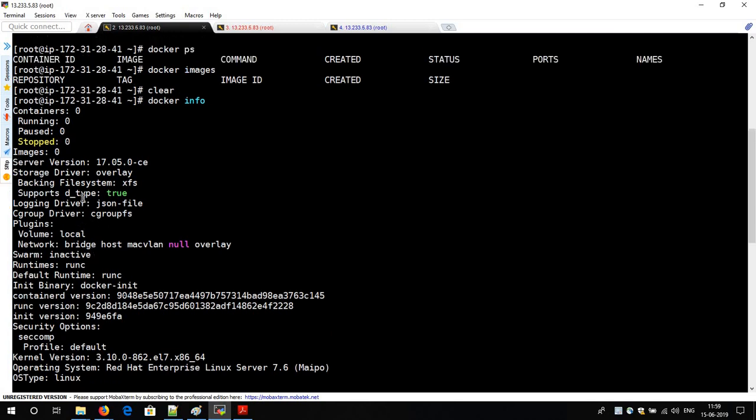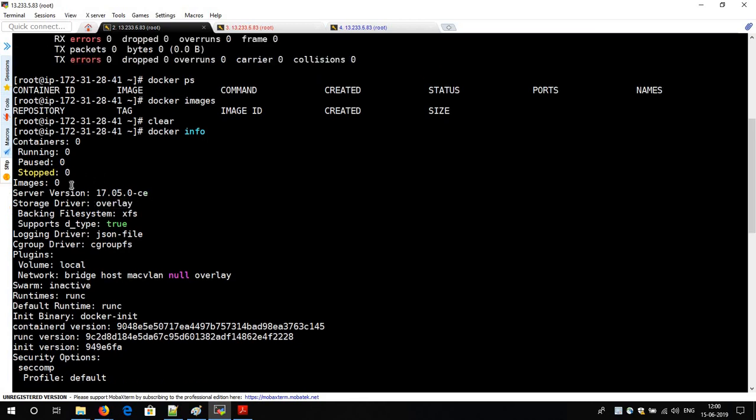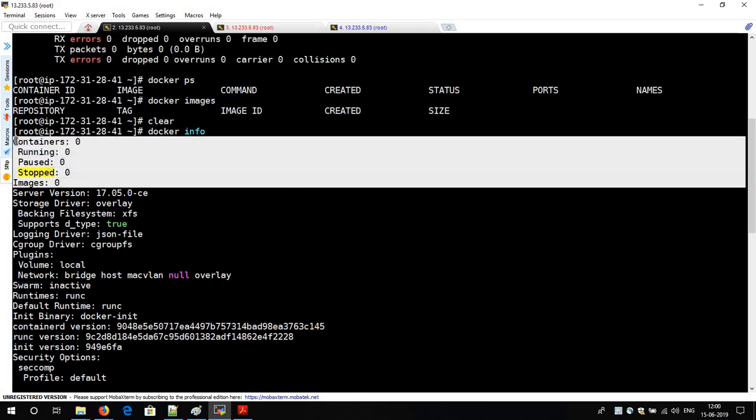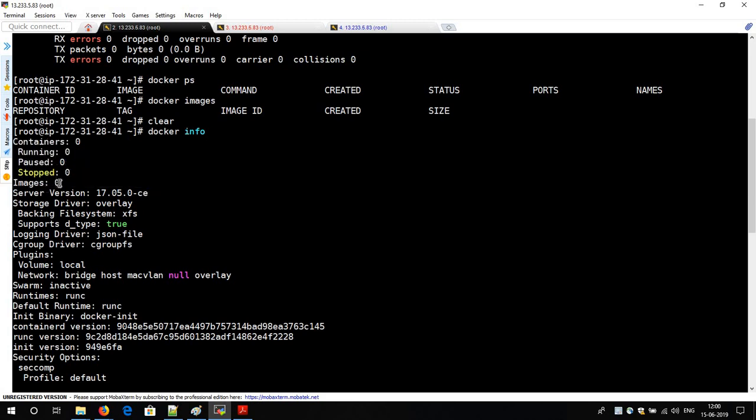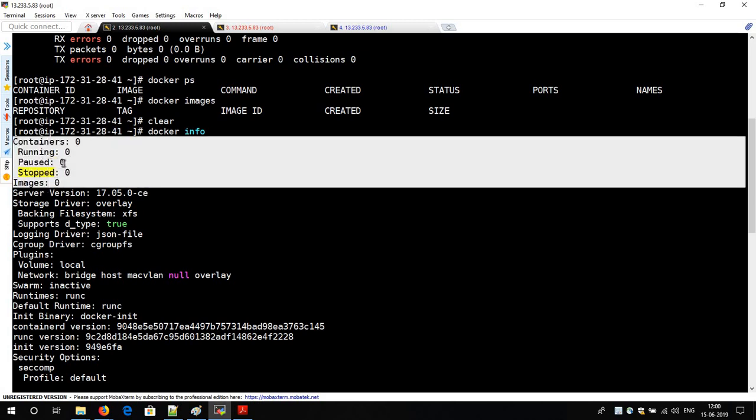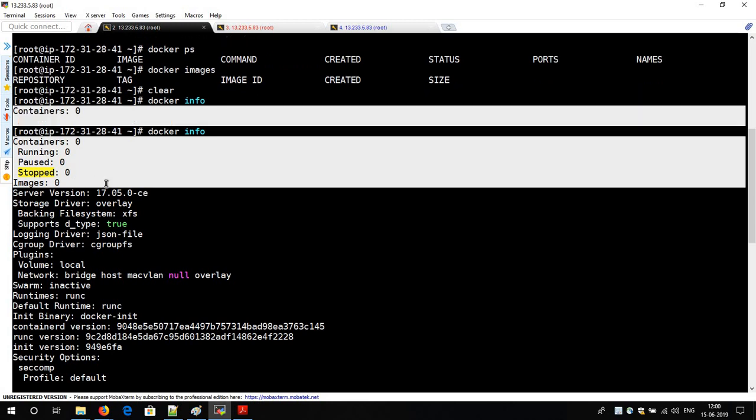The next important point to notice over here is the network devices overlay. Again, what the network pattern is and which network pattern Docker is using, I will explain in the upcoming videos. The last important thing to notice here is how many containers and how many images are in your operating system. Right now I have created neither any containers nor any images, so it is showing as 0.